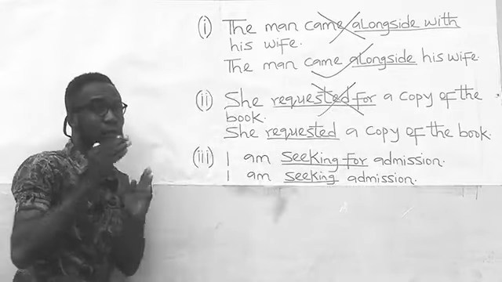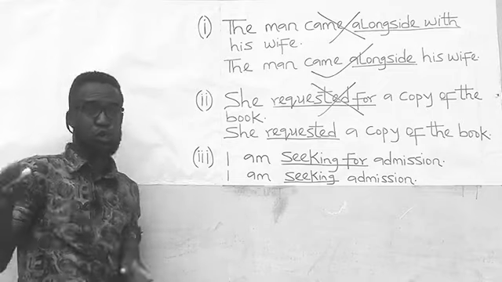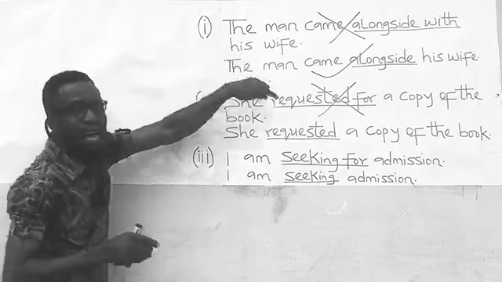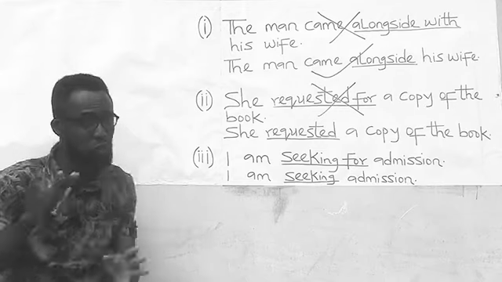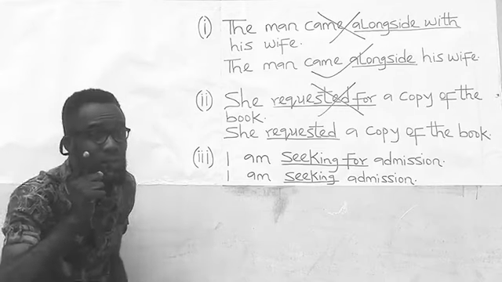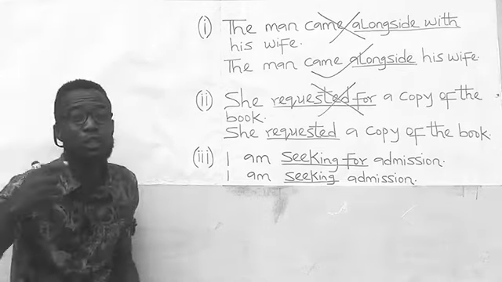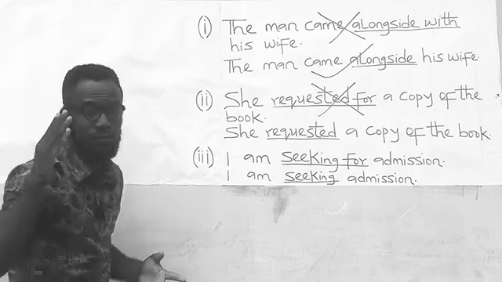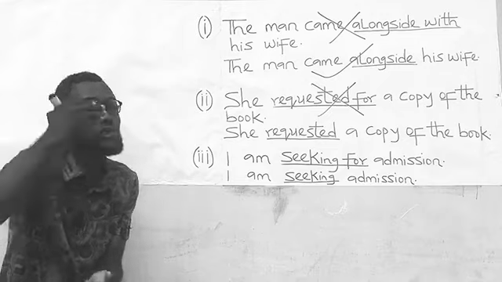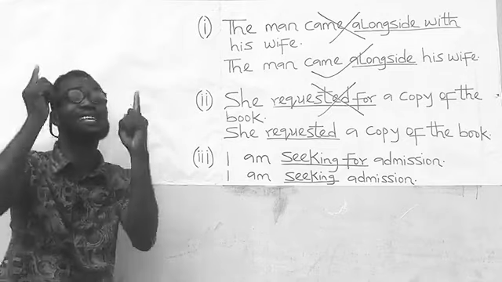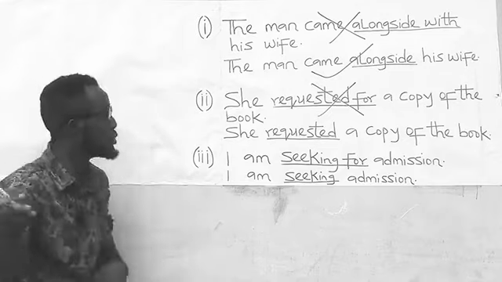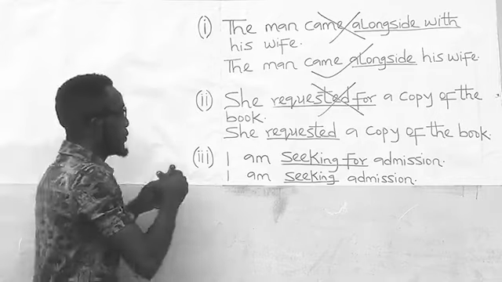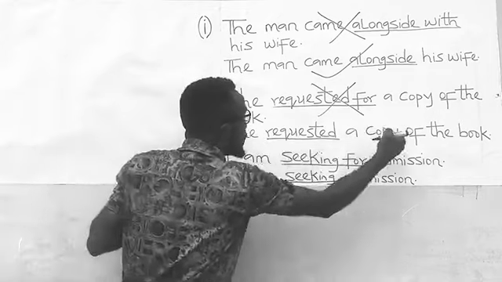"She requested for a copy of the book" is wrong. The reason is that request as a verb does not take a preposition. Request as a verb does not carry the preposition for. You don't request for something; rather, you request something. The correct version is: she requested a copy of the book.